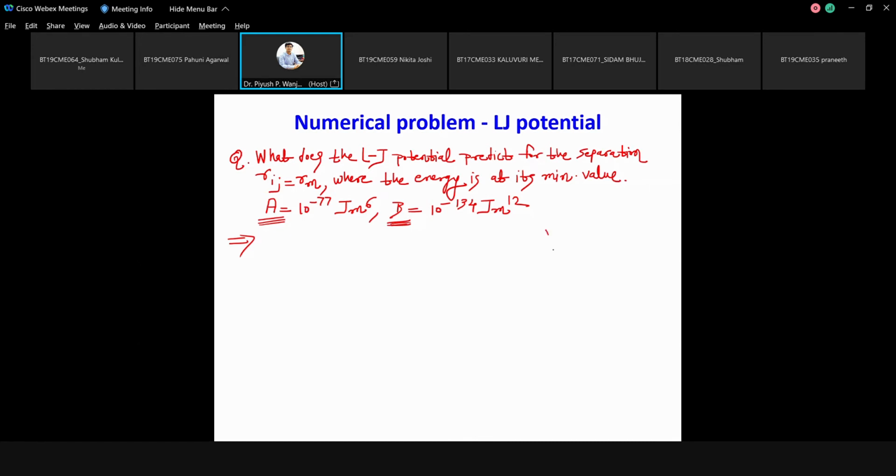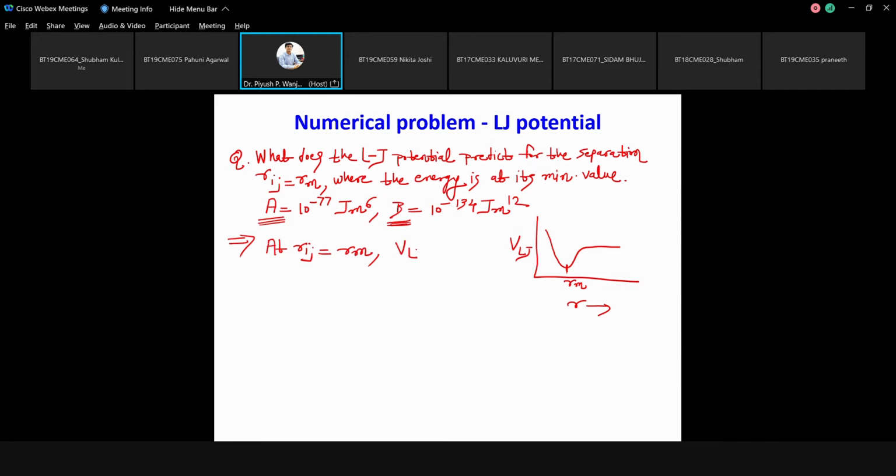So if you draw this Lennard-Jones potential, what is the distance Rm? Rm is the distance where the well depth occurs, where actually the epsilon occurs. So if you are plotting it like this, this distance is particularly Rm. So at Rm, what does the Lennard-Jones potential predict? Means what do you have to evaluate? V of LJ at Rij equal to Rm.